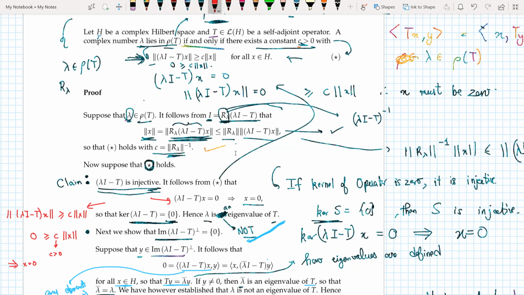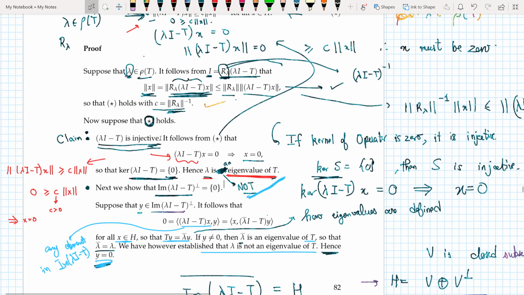So we find that if this condition holds, then (lambda I minus T)x equals 0 implies that x equals 0, which implies that the kernel of lambda I minus T is equal to 0. And we know that if the kernel of an operator is 0, then the operator is injective. And therefore, lambda is not an eigenvalue of T.